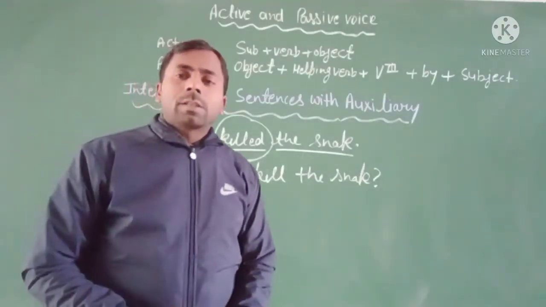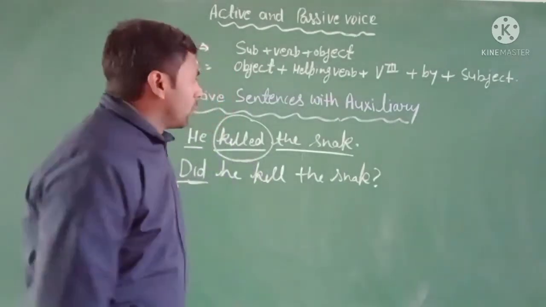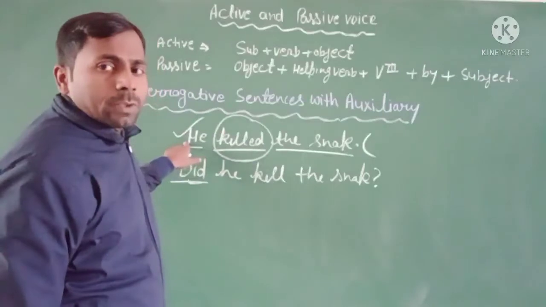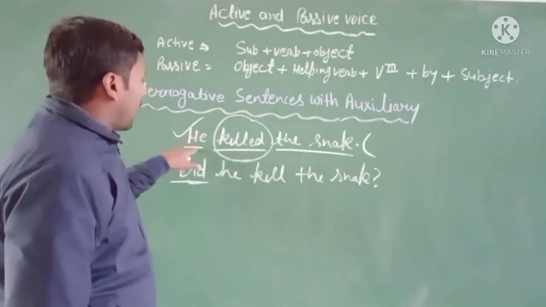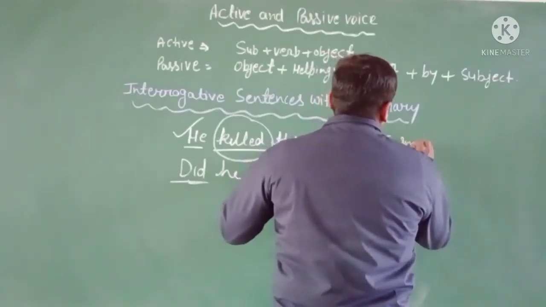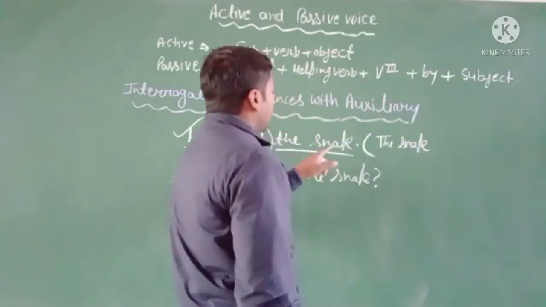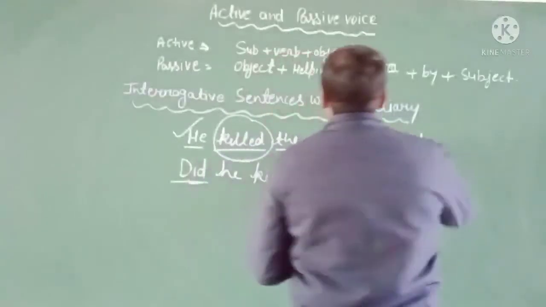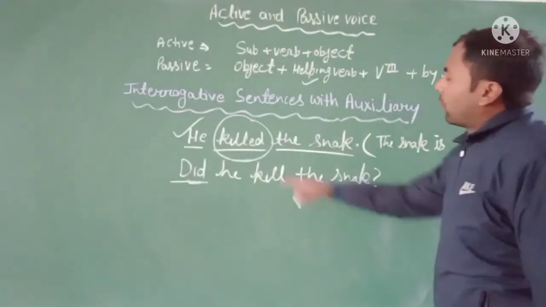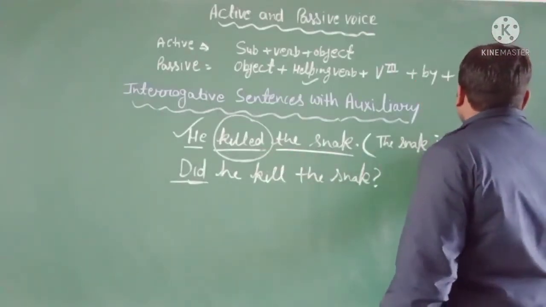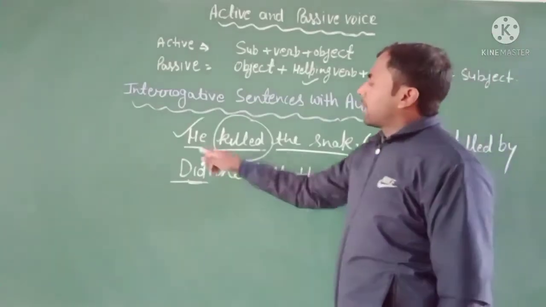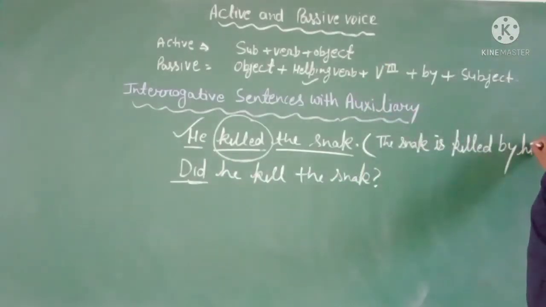When you change this sentence into the passive voice, the sentence will be: the snake, and after the snake you use the helping verb, which will be is. The verb is kill, so it will be killed, killed by him. Here the subject he, its object will be him. It's simple.